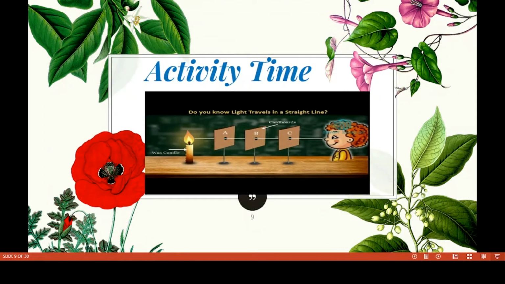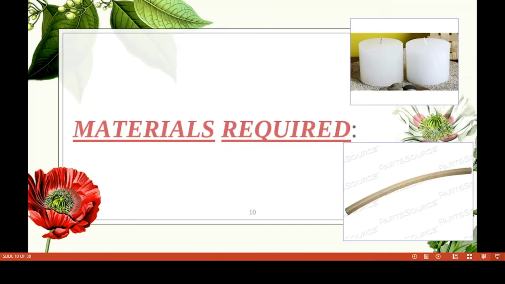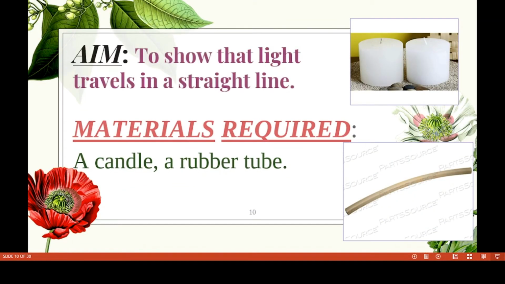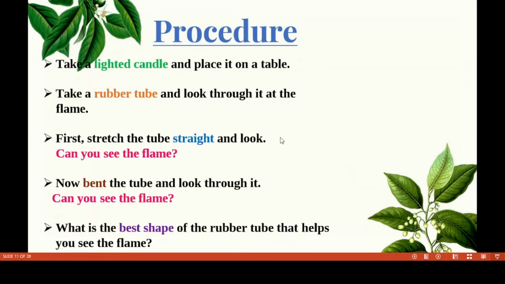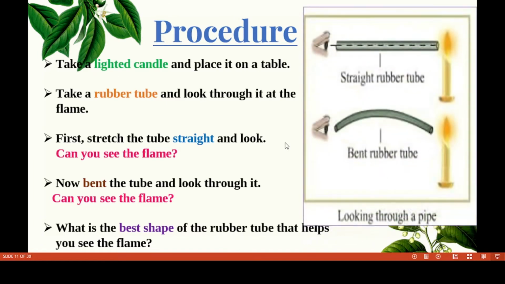Now it's time for an activity. The aim is to show that light travels in a straight line. What materials do we require? A candle and a rubber tube. Procedure: take a lighted candle and place it on a table. This is a straight rubber tube. Take the rubber tube and look through it at the flame. First stretch the tube straight and look. What can you observe? Can you see the flame?